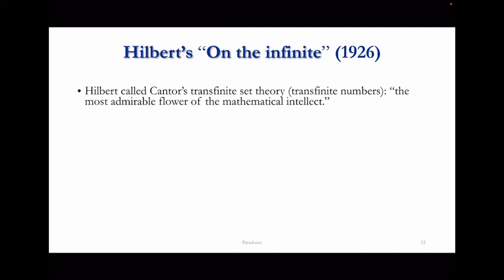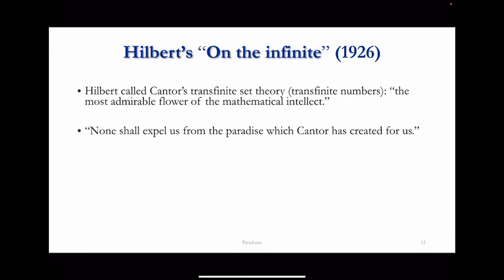So Hilbert called this new part of mathematics, Cantor's set theory, in particular his theory of transfinite numbers, the infinitary cardinals and ordinals that we already hinted at in the previous video, the most admirable flower of the mathematical intellect.